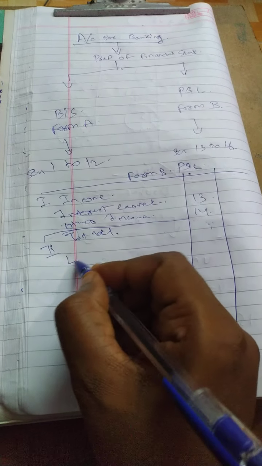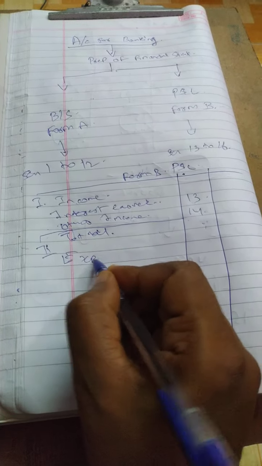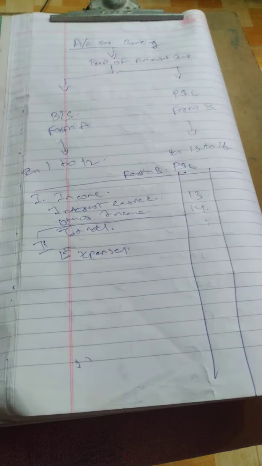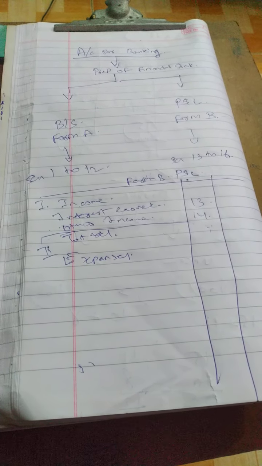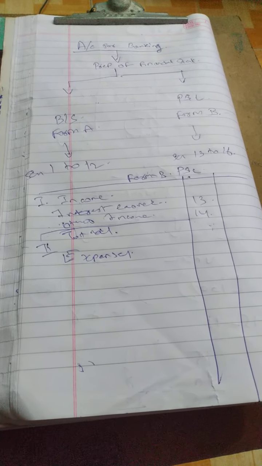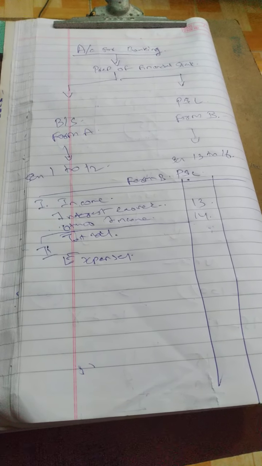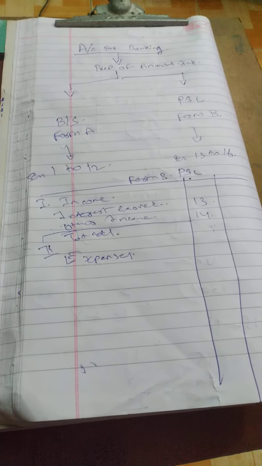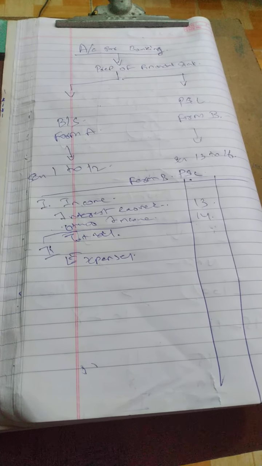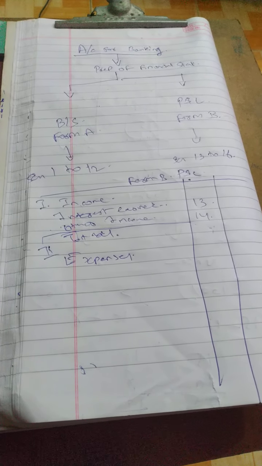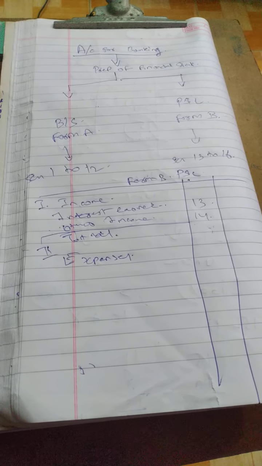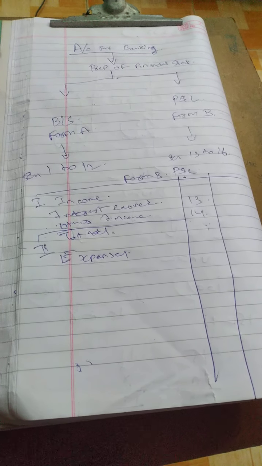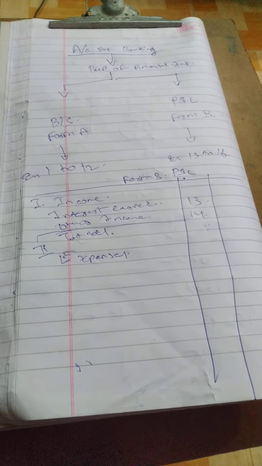Next thing is expenses. I am a banking company, my major income is interest. When will I get interest? When I give a loan, I get interest. When will I get other income? When I do other services apart from providing loans, like locker rent I collect from my customer, processing fees I collect from my customer.